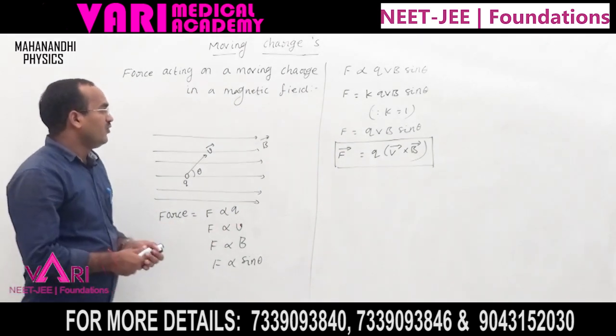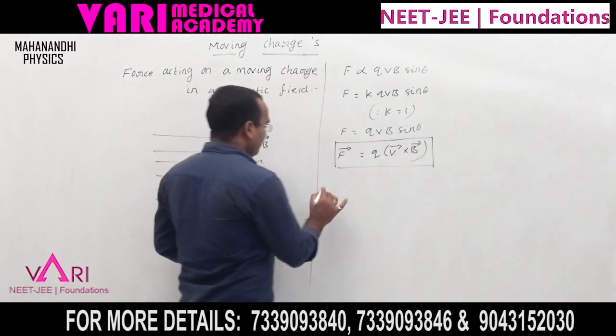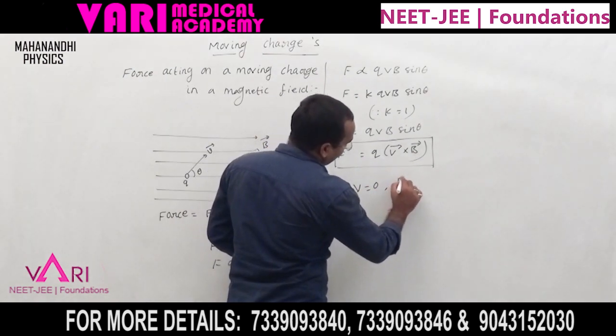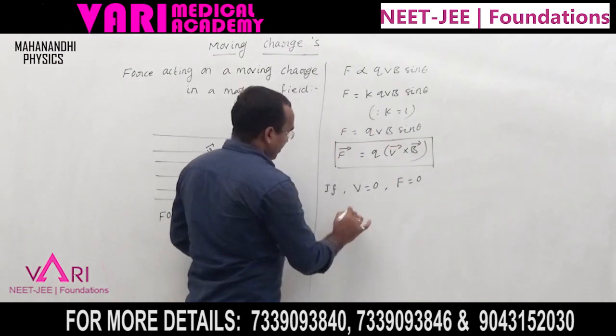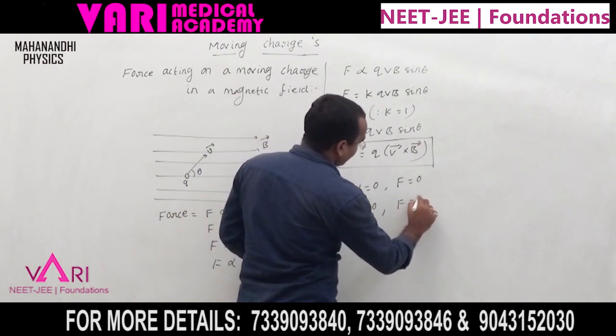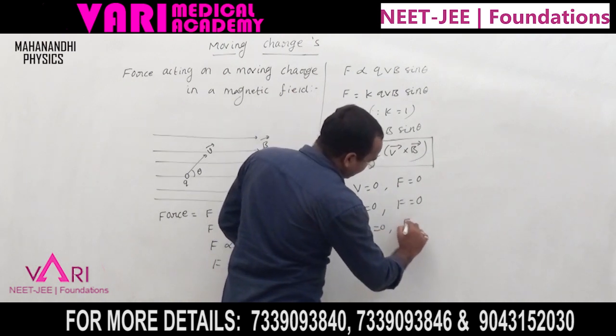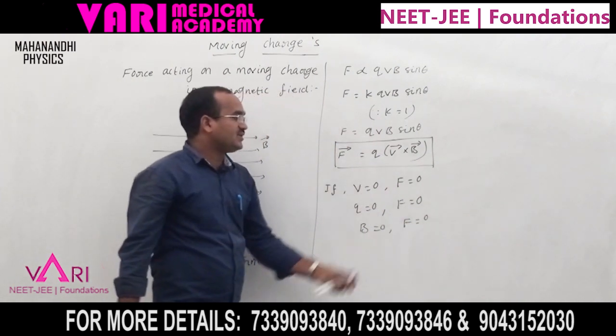Now, when is the force zero? If velocity is 0, the force is automatically 0. If Q equals 0, the force is also 0. If B equals 0, the force is also 0. Also if theta equals 0 degrees, sin 0 is 0, and 0 into anything is 0, so the force is 0.